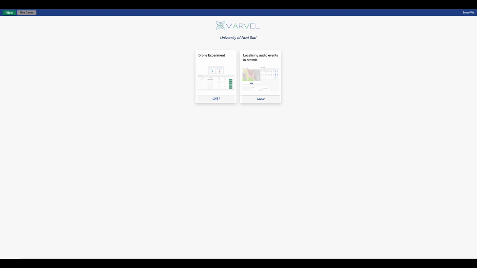For UNS2, our focus is on localizing and detecting audio events in crowds to enhance safety and security. As a member of the security crew, let's explore how SmartViz, our visualization toolkit, facilitates this use case.